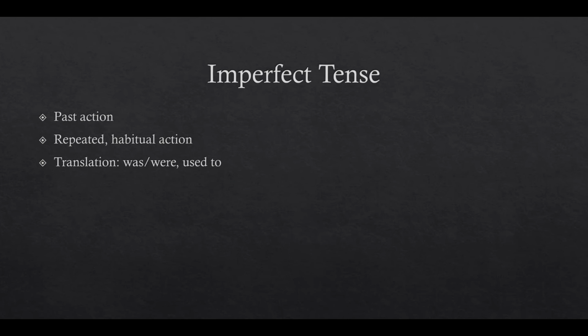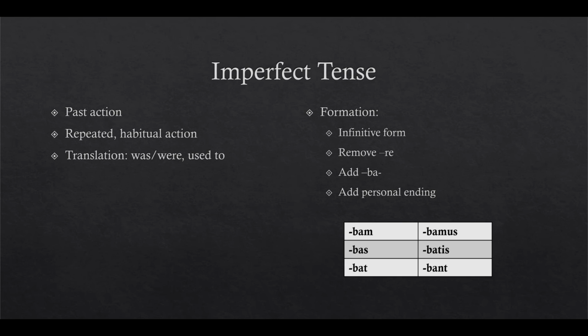We want to translate the imperfect tense with a couple key words: was or were, used to, kept. These are all good translations of the imperfect tense. We don't want to use a simple -ed because that's a tense that we're going to learn later. We're going to learn more about the formation next chapter, but just for right now, I want you guys to hone in on the sign of the imperfect tense, which is the BA. Okay? That BA is going to indicate to you that you should translate was or were.